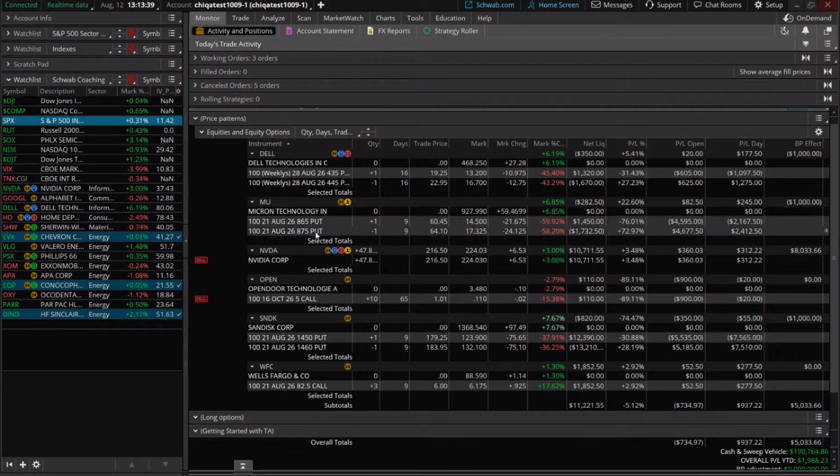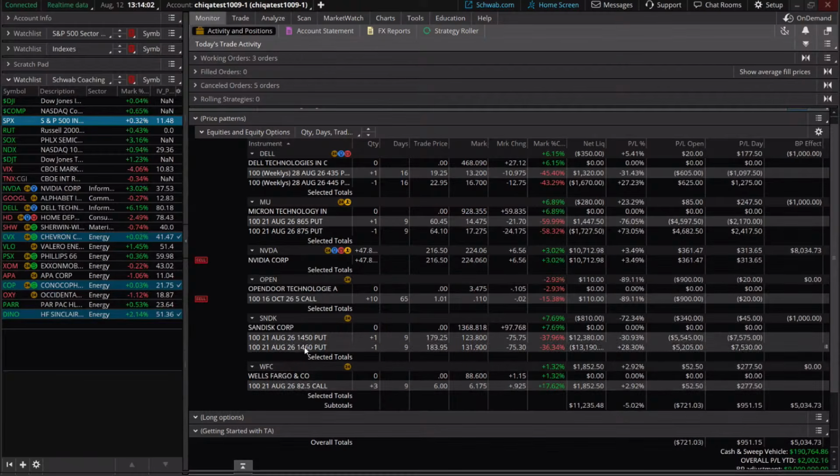Now, we had Micron Technology too. We traded, if you remember, that and SanDisk a few weeks ago when we saw that false breakdown in semiconductors, and we traded some of those failed patterns there. So for Micron, we just need the stock to stay above 875 by next Friday. Same with SanDisk, above 1460. So as long as it stays above our short strikes, we're going to keep that premium that we collected.